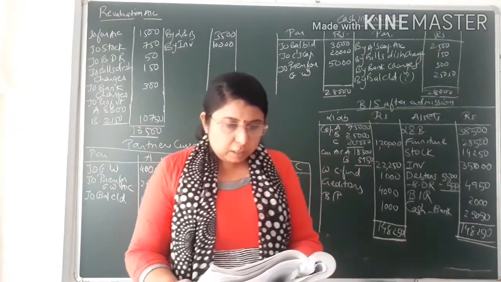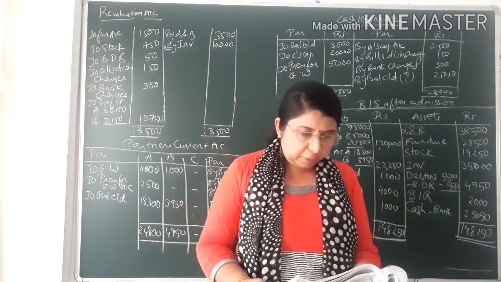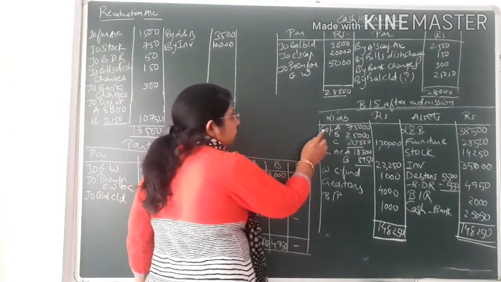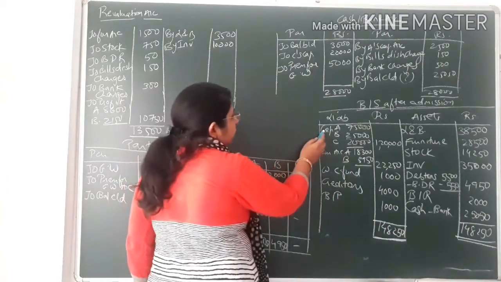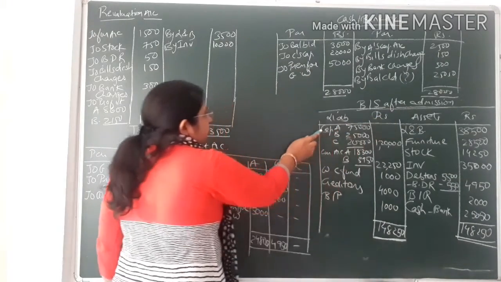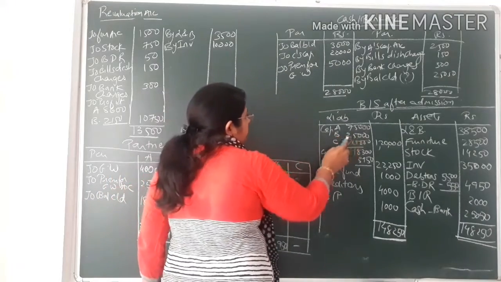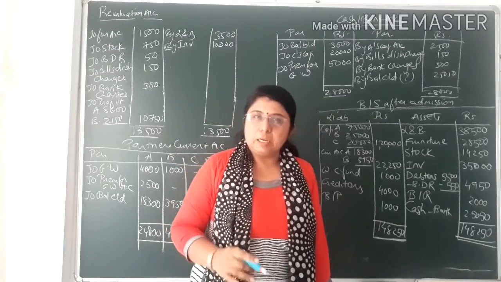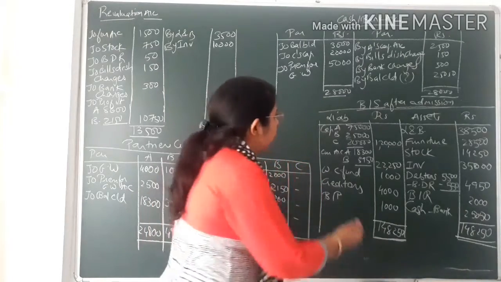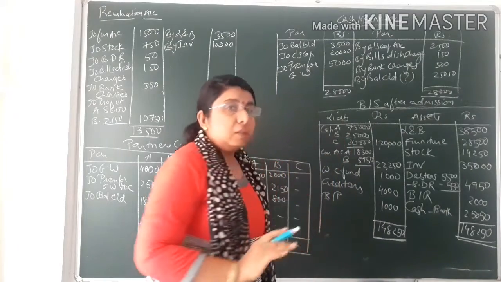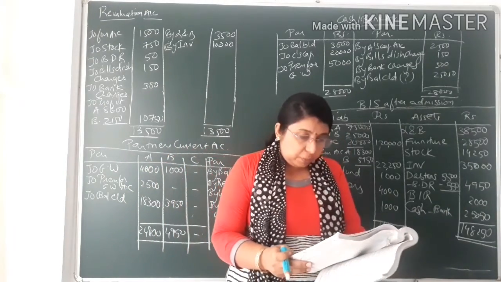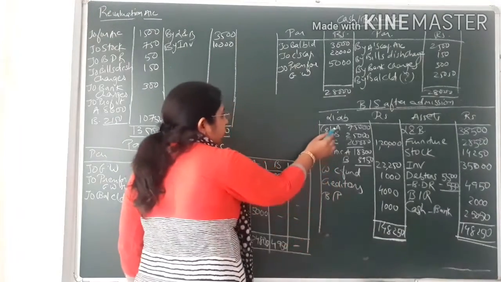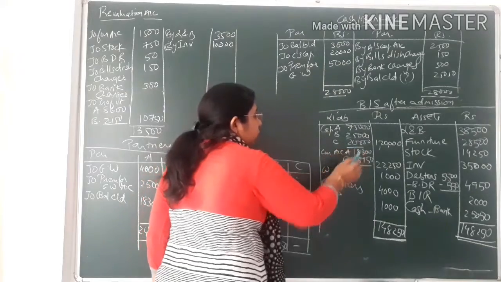Now first of all we will mention the opening balances. The capital account opening balance that is given to you of A and B is 75 and 25. So instead of preparing separate partners' capital accounts, I directly wrote on the balance sheet after admission the capital of A and B, that is 75,000 and 25,000, because no adjustment effect is to be given in the partners' capital account. So as per the old balance sheet, in the new balance sheet also the capital would remain the same. Then afterwards C will bring rupees 20,000 as capital, as given to you. So over here in the new balance sheet I have written A and B, and C also, that is 20,000.